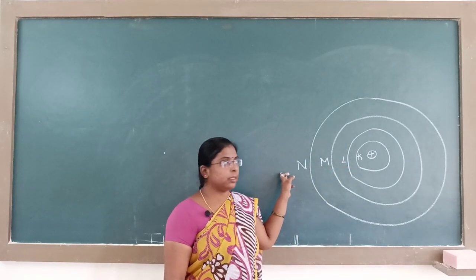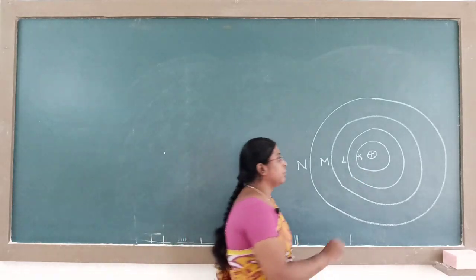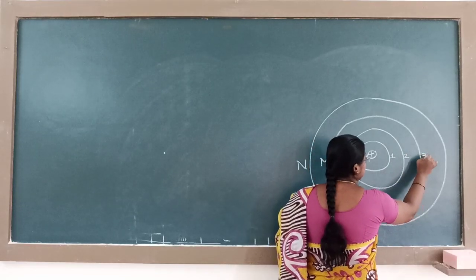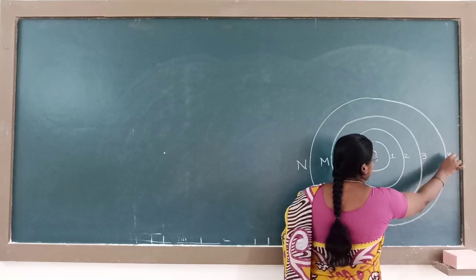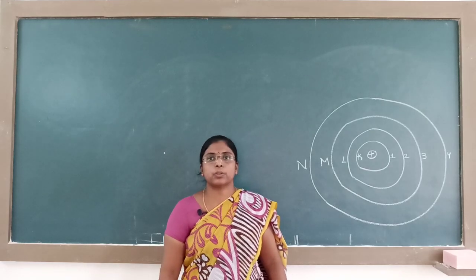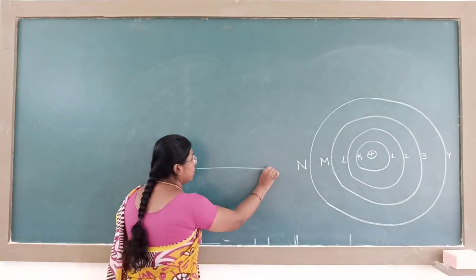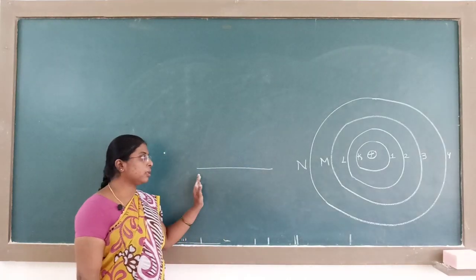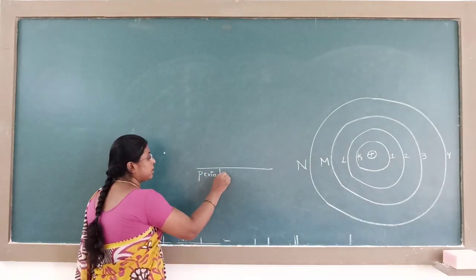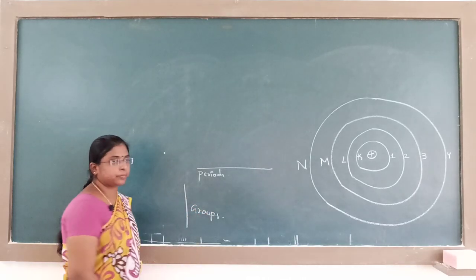K shell, here its principal quantum number n is equal to 1. We call it the first shell n equal to 1, second shell n equal to 2, third shell n equal to 3, and the fourth shell n equal to 4. In the modern periodic table, the elements arranged in horizontal rows are known as the periods. The elements arranged in vertical columns are known as the groups.